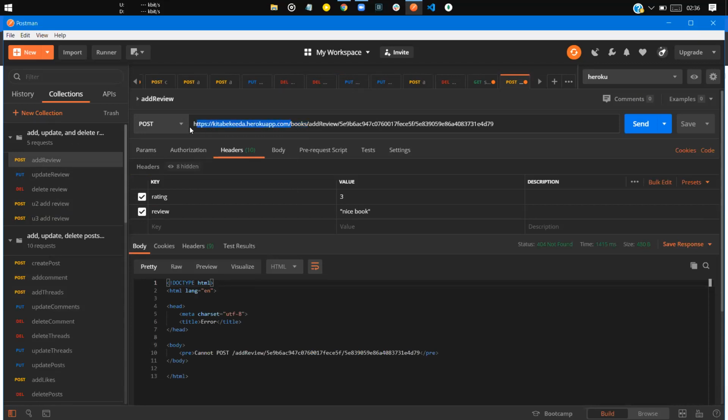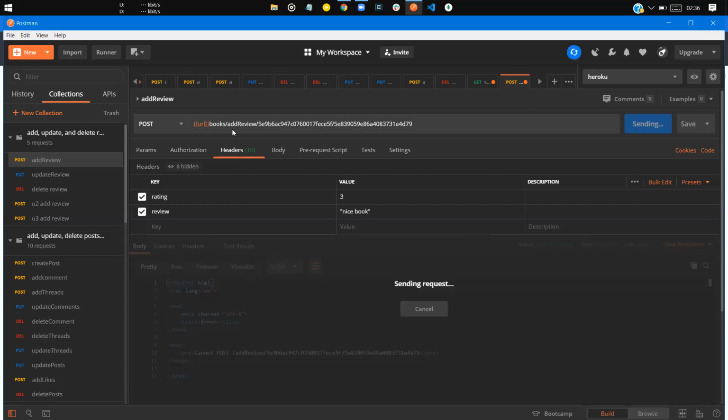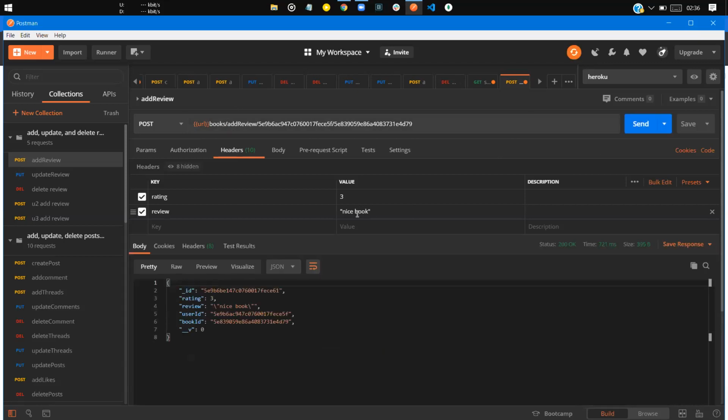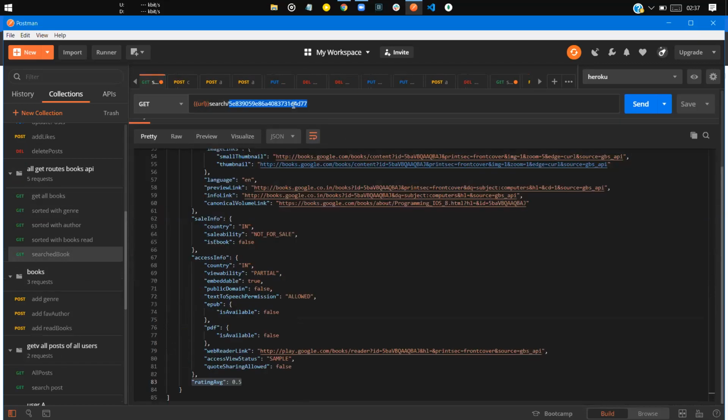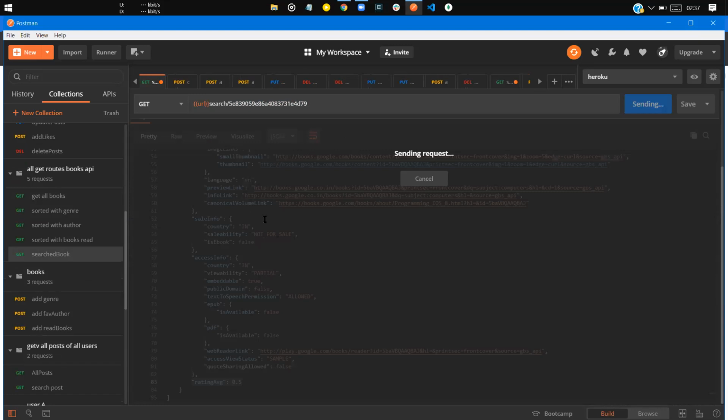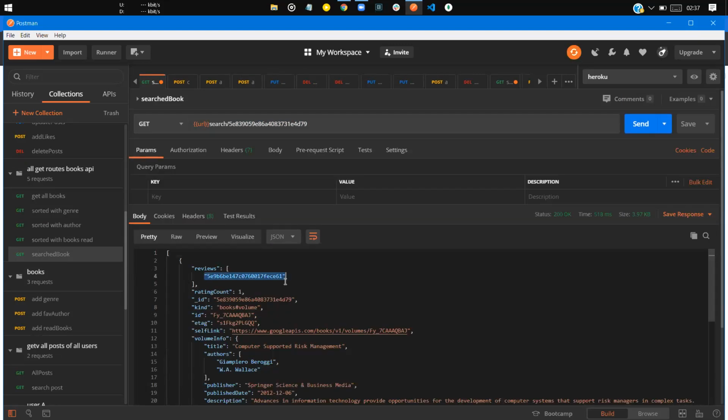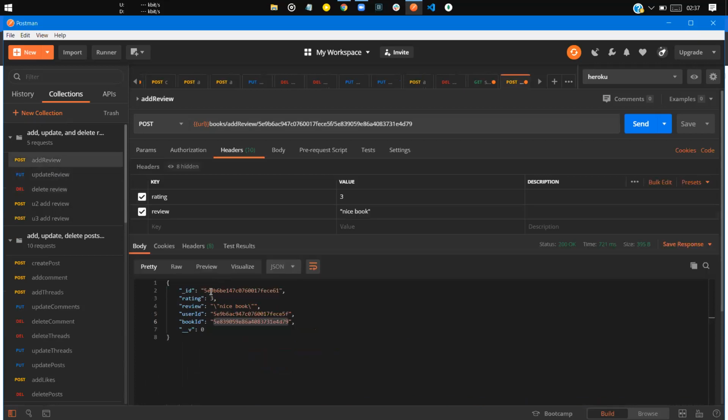Oh sorry, yeah, it wasn't any code errors or anything. It was just my setup. Okay, so as you can see, we have given a review and a rating, and this rating has been sent to this book. All right, I can show you that book also. Wait, this is the book ID, right? I can show you this book here, and you can see that it has gotten a review. This is the review ID, right? The one we have just sent.